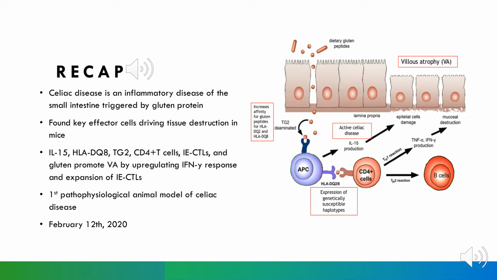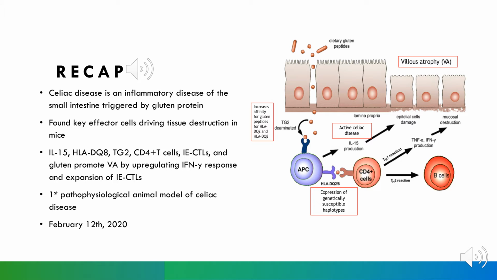As a recap from last time, we learned that celiac disease is an inflammatory disease of the small intestine that is triggered from the ingestion of gluten protein, found in wheat, barley, oat, and rye. In the previous paper, Dr. Jabri developed the first pathophysiological animal model for celiac disease. She determined the key effector cells that drive tissue destruction, otherwise known as villus atrophy, in a mouse model.